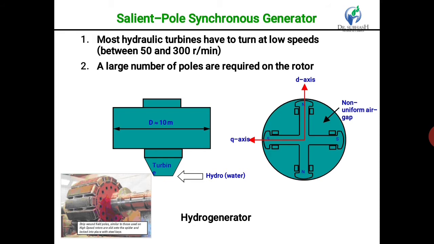Low speed alternators such as those driven by water turbines have the salient pole type rotor for the following reasons. There are two reasons.